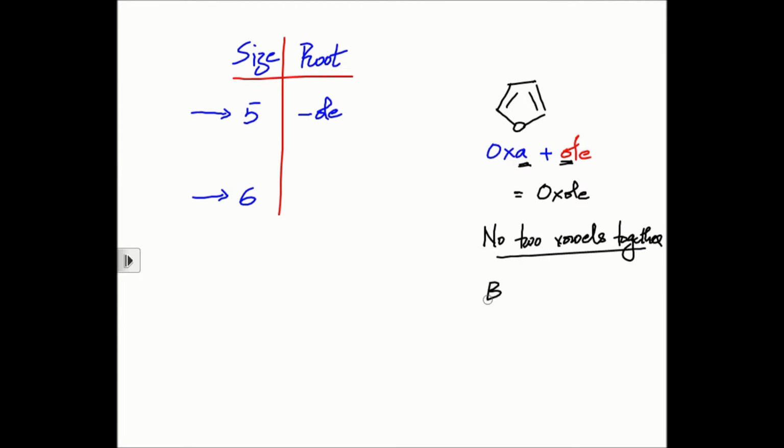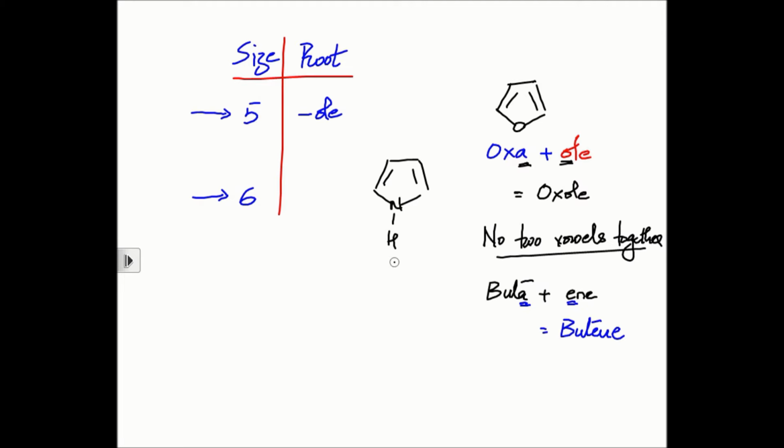So whenever you have two vowels coming back to back with one another, we always drop one of the vowels and we retain the other one. Whereas if there is a vowel and a consonant, we retain both of them. Like in case of butadiene, A and D. D is a consonant, A is a vowel. Therefore, we retain the A in the root name.